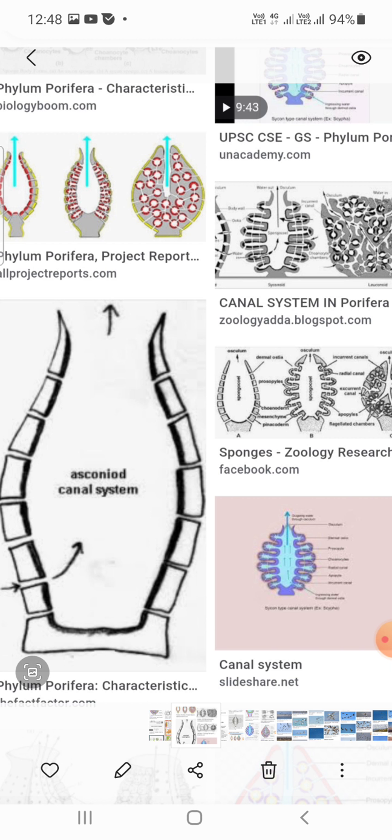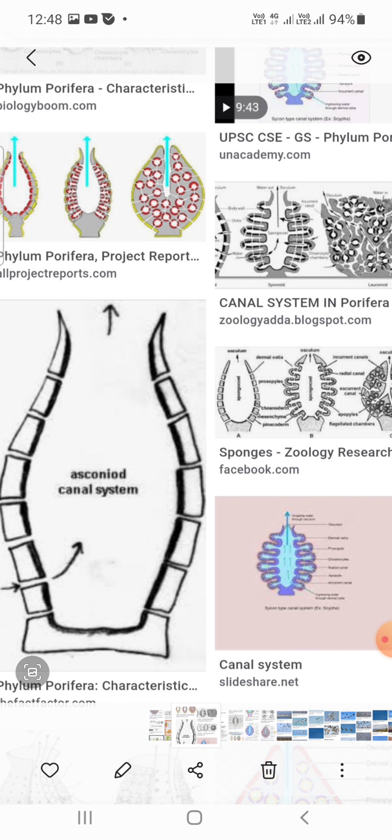The outer dermal epithelium, here termed epidermis, consists of a single layer of flat cells. The inner epithelium lining the spongiocele is composed of choanocytes. The mesenchyme consists of skeletal spicules and several types of amoebocytes, all embedded in a gelatinous matrix.